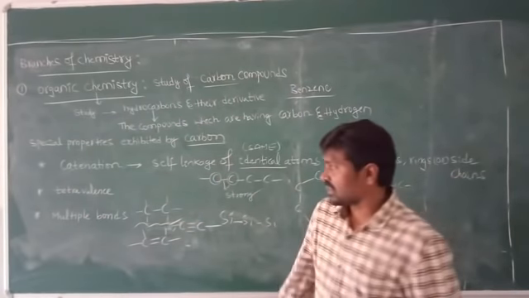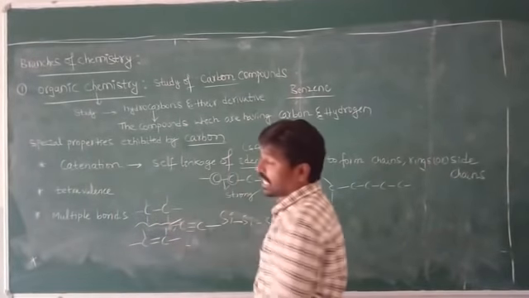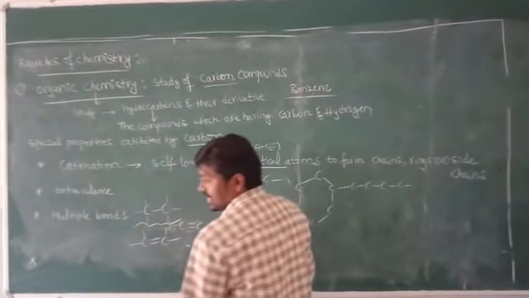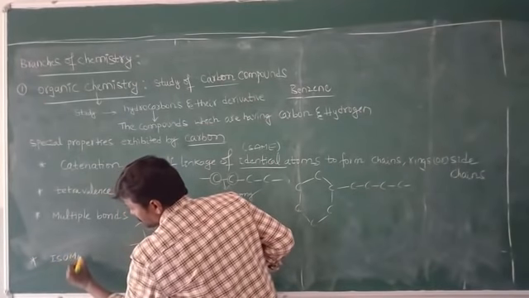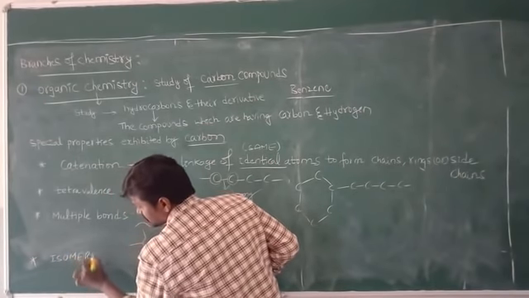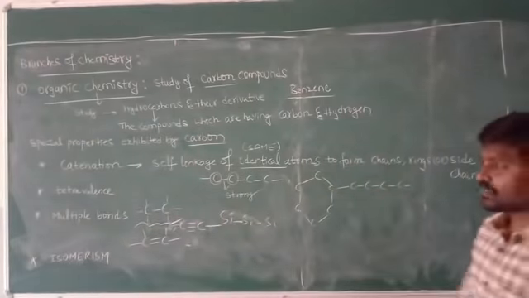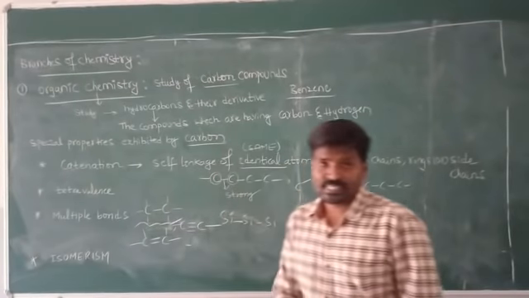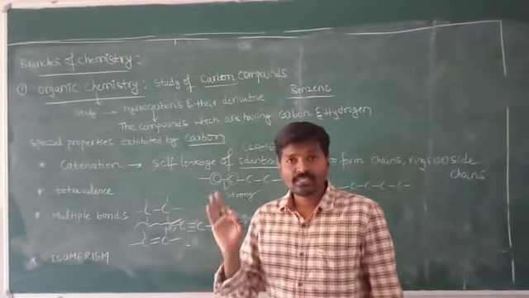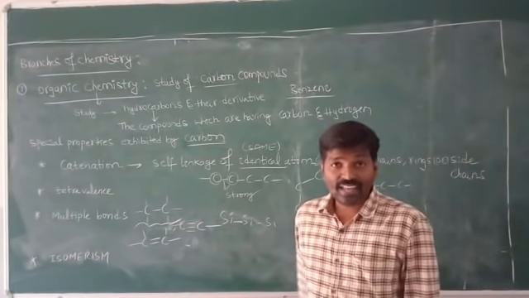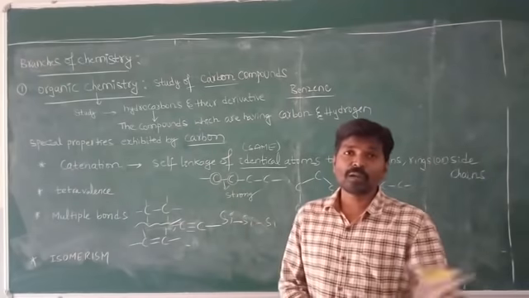Next, the last one. What is the last one? The carbon atom exhibits isomerism. What is the meaning of isomerism? The compounds which have the same molecular formula but differ in their properties.